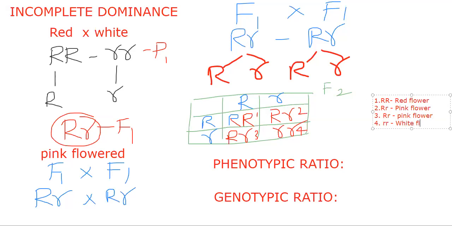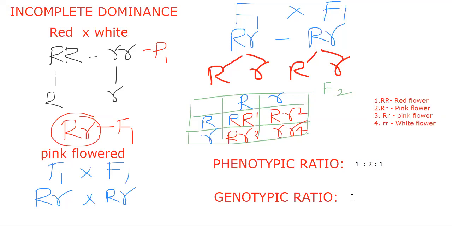So how many red flowers came? One red flower. Then how many pink flowers? Two. 2 by 4, that means 50%. Then how many white flowers? One. So what is the phenotypic ratio in case of incomplete dominance? 1:2:1.